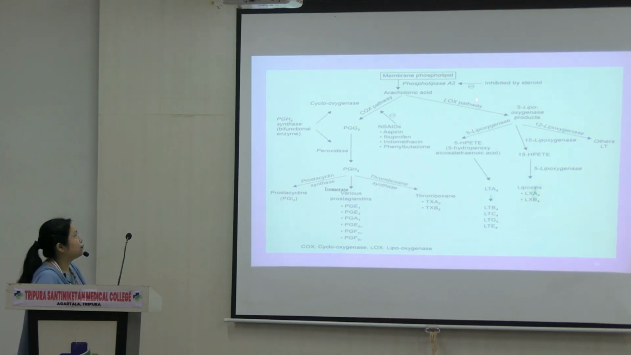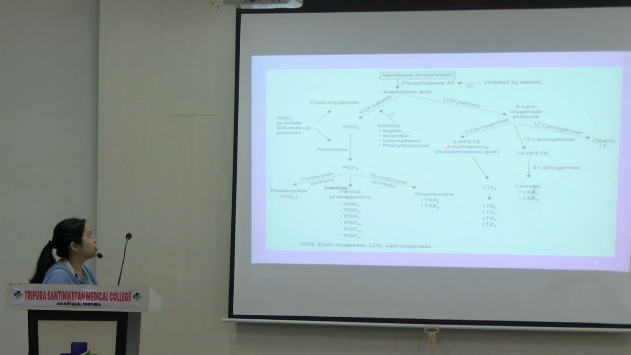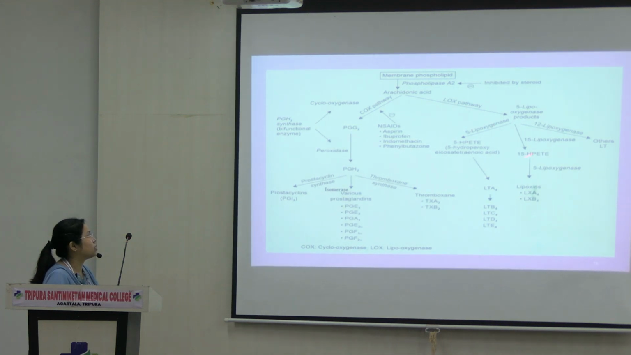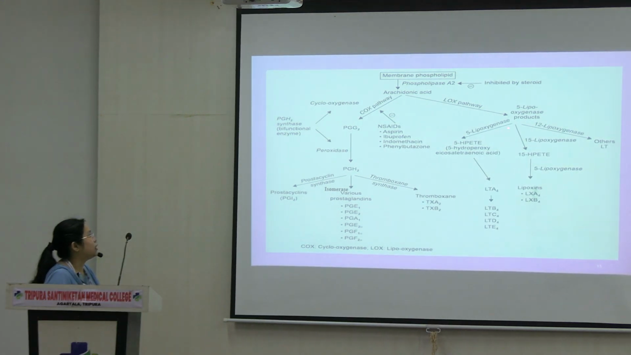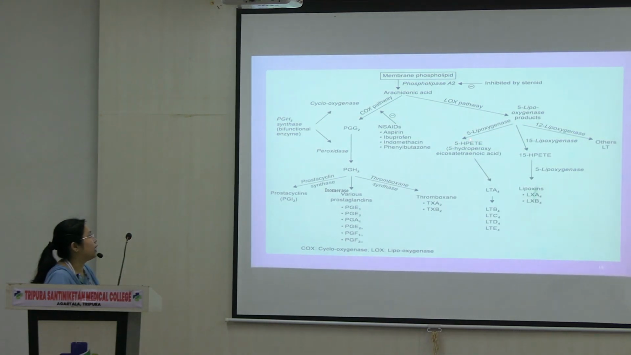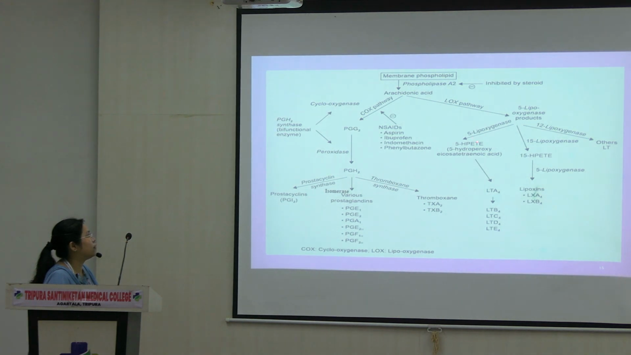Let's see the LOX pathway. In the LOX pathway, we have 3 enzymes involved: 5-lipoxygenase, 15-lipoxygenase, and 12-lipoxygenase. Through the help of the 5-lipoxygenase enzyme, we have this intermediate over here, which is 5-hydroperoxy-eicosatetraenoic acid, through which we have formation of leukotrienes, different types of leukotrienes.